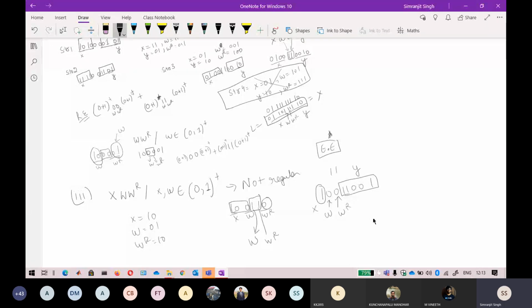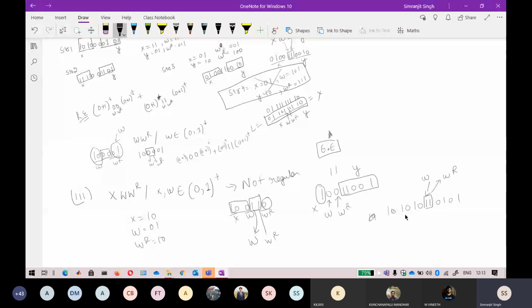Just take one more example, like 1 1. Suppose I take 1 0 1 0 1 1 0 1 0 1. Now these are the strings that are repeating here. One string will become your w and the other string will become your wr.